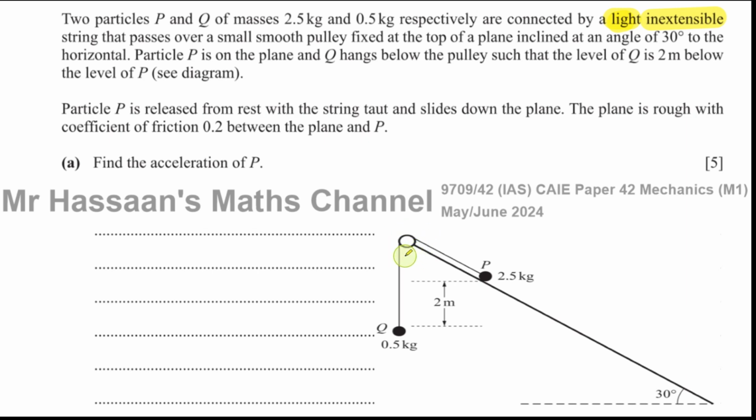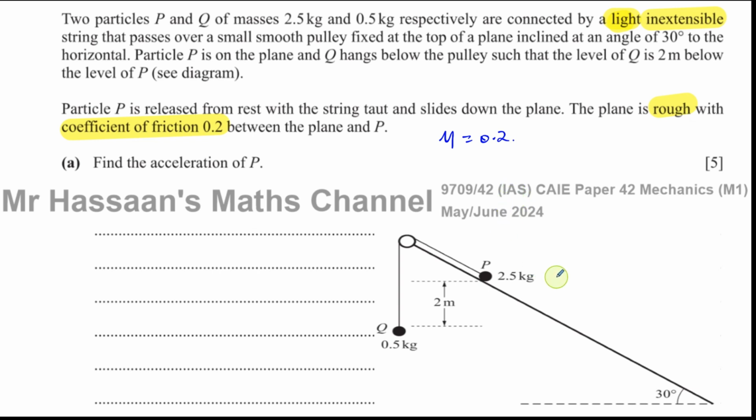Okay, so particle P is on the plane and Q hangs below the pulley such that the level of Q is 2 meters below P. There's a 2 meter vertical distance between them. Particle P is released from rest with the string taut and slides down the plane. The plane is rough, so you have to deal with friction here, and the coefficient of friction between the plane and P is 0.2. The coefficient of friction is normally given the symbol mu, so mu is 0.2.